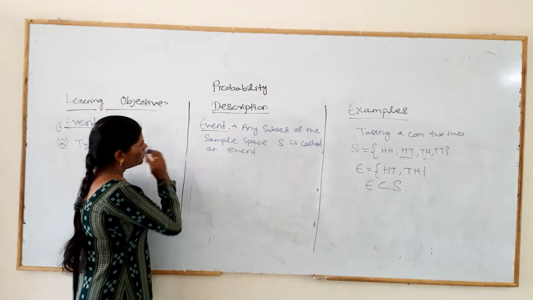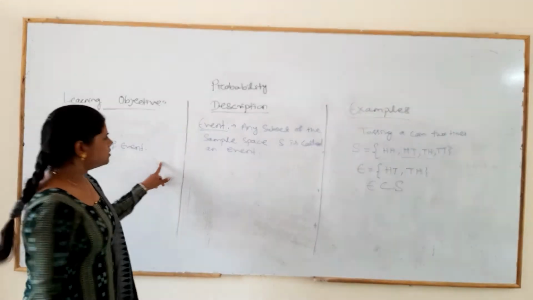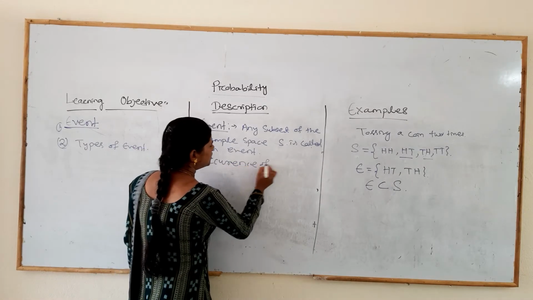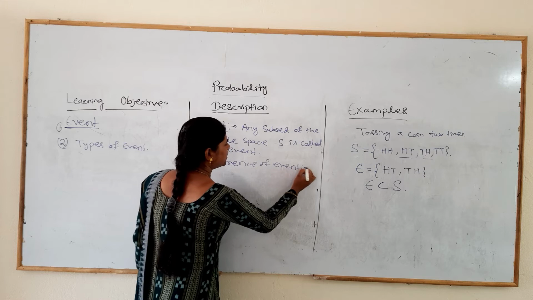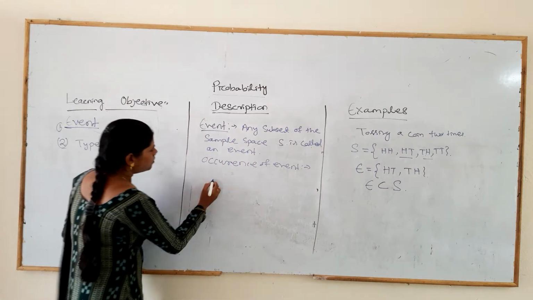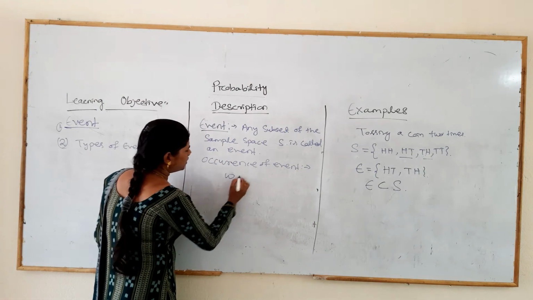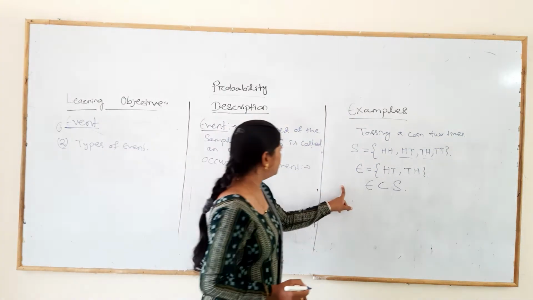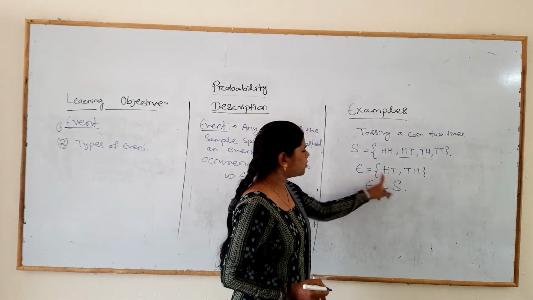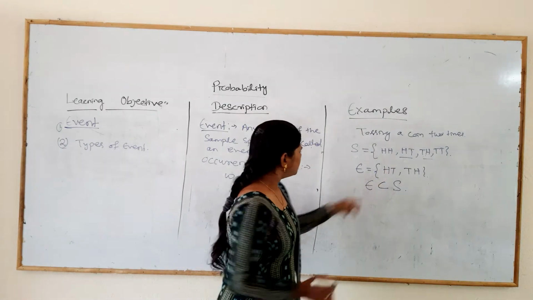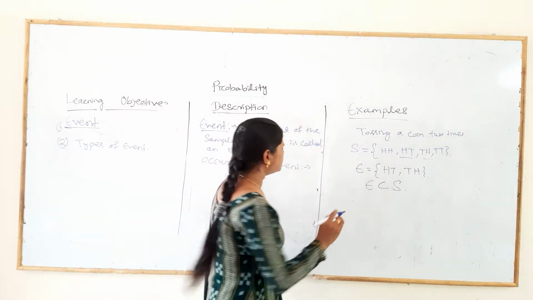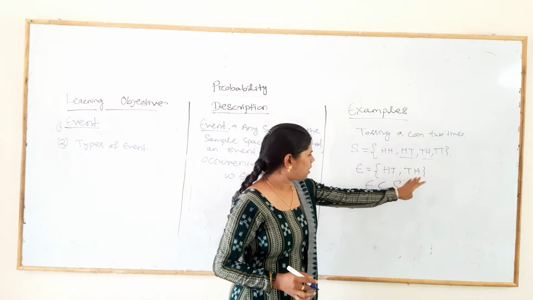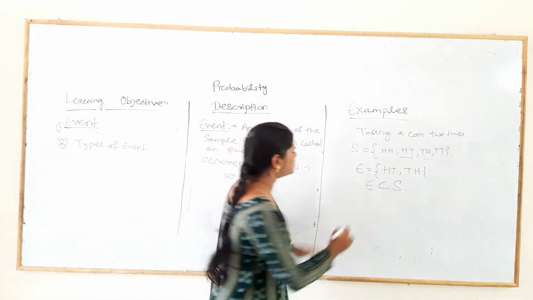Okay. Before going to the types of event, let us discuss the occurrence of the event. That means an event occurs. Suppose omega belongs to an event E. In this example, omega is an element of this event, that means HT belongs to E. Suppose in the event E there is no outcome TT, that means TT is not in here.